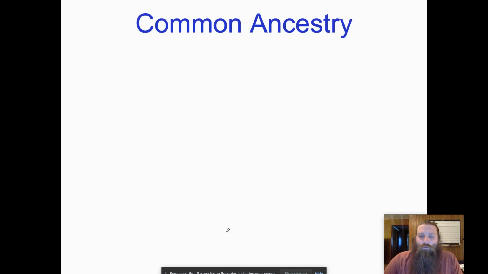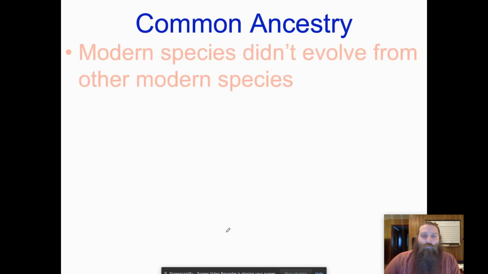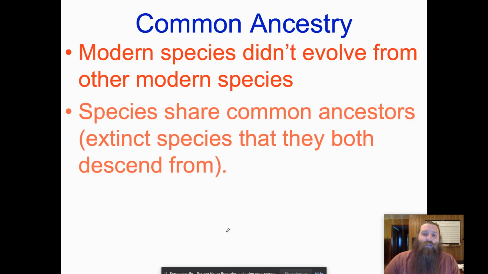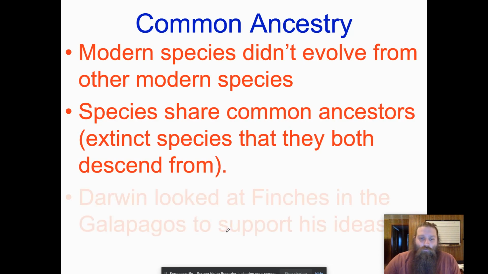Now, this is called the idea of common ancestry. And it's very important to a complete understanding of evolution because modern species don't evolve from other modern species. Instead, they share common ancestors, which is some extinct species that they've both descended from.